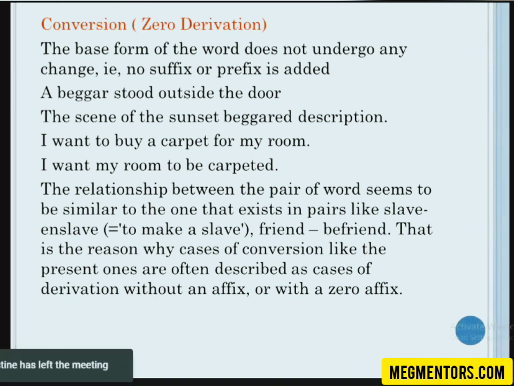So you can use the same base as a verb, or you can convert the base into another part of speech. An example is WhatsApp or Google. Google was a noun. Now you use it as a verb. That means it's an example of conversion. Again, WhatsApp was a noun. It was the name of an application. Now you use it as a verb. It's again an example of conversion. Is it clear? So you are using the same base, converting it into some other part of speech without taking a prefix or suffix. That is conversion.